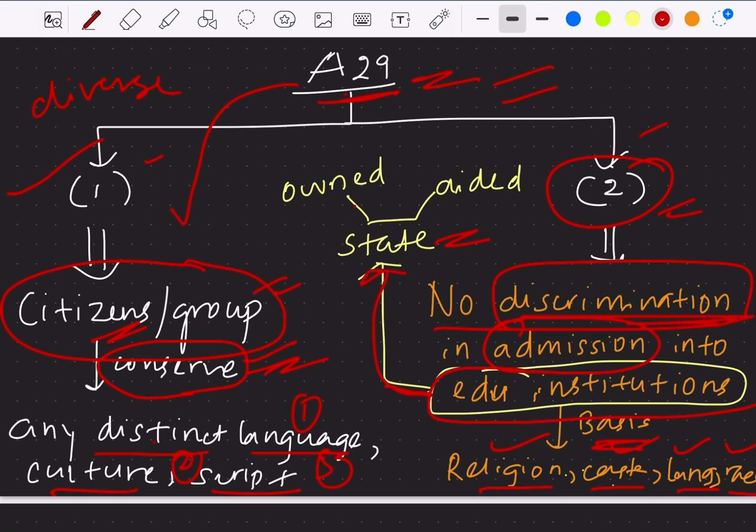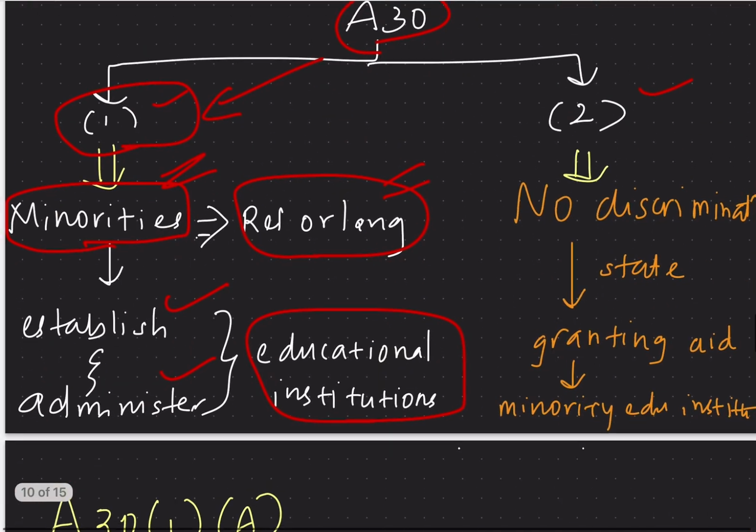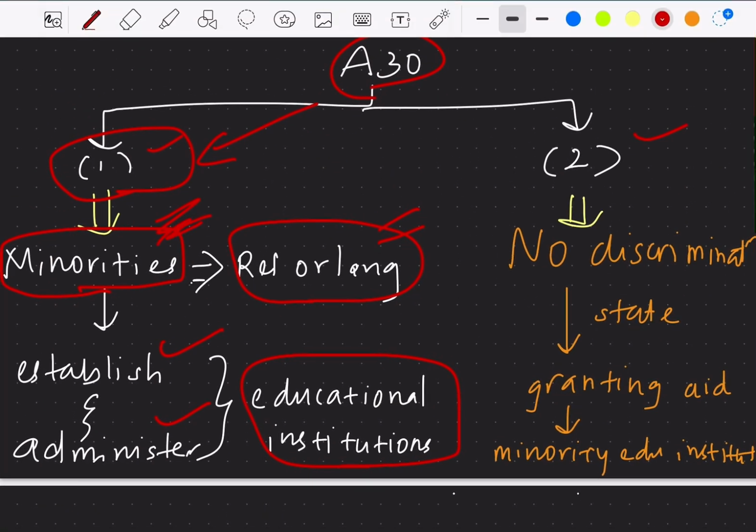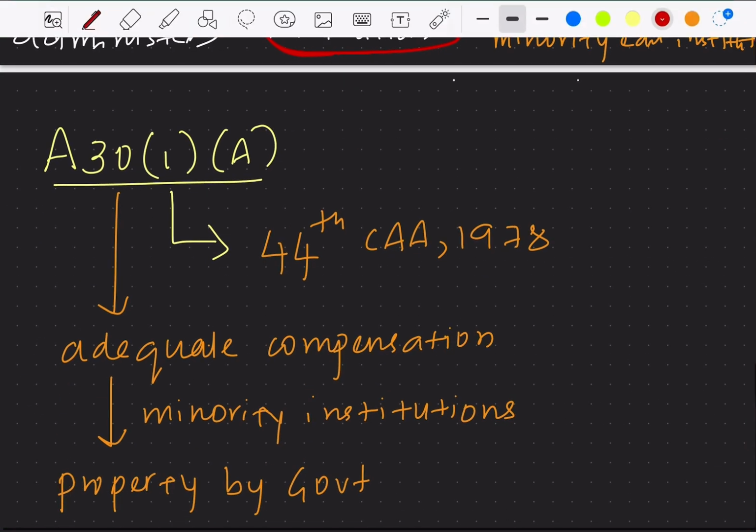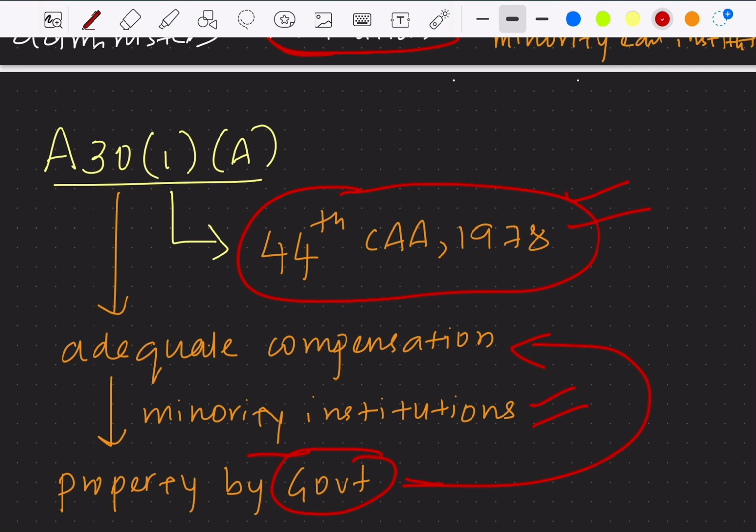So Article 29 is providing for all citizens, whether minorities or majority, whereas Article 30 is speaking in particular about the minorities. That is, Article 30 clause 1 is providing rights to minorities, whether religious or linguistic, to establish and administer the educational institutions. Article 30 clause 1A was inserted through the 44th Constitutional Amendment Act of 1978. What it says is, if the government acquires any property of the minority institutions, then the government has to provide adequate compensation for these minority institutions.